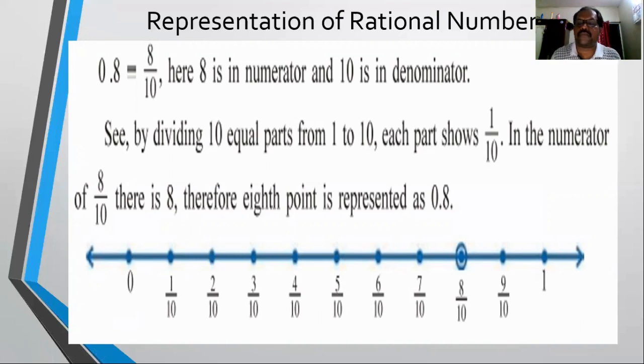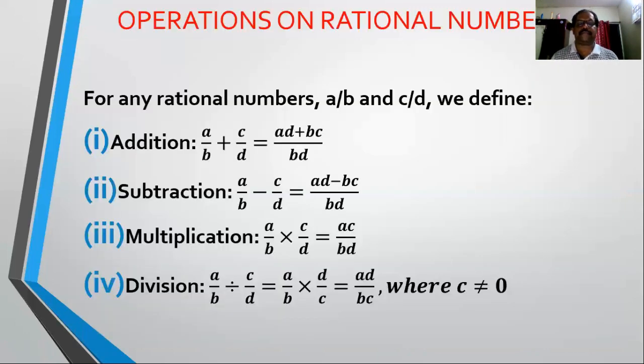The first point represents the first part, the second point the second part, and so on. We need the 8th point, which will represent the given number on the number line. Okay, so this is also one of the examples.